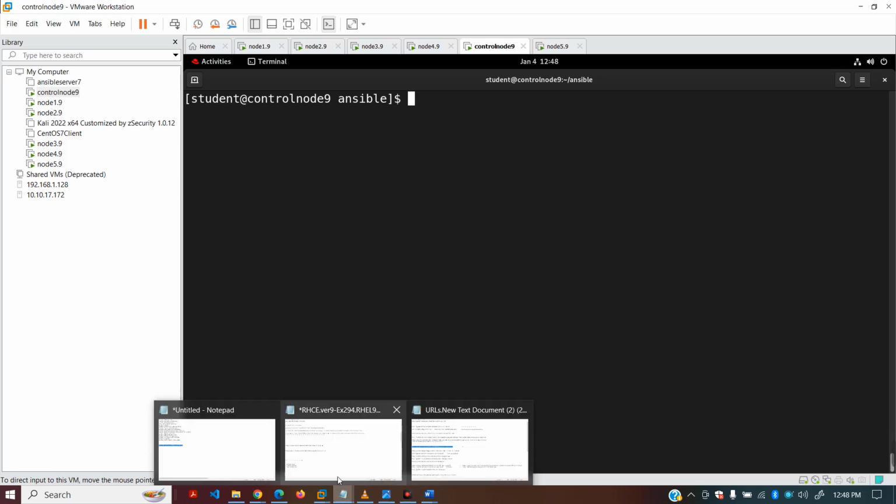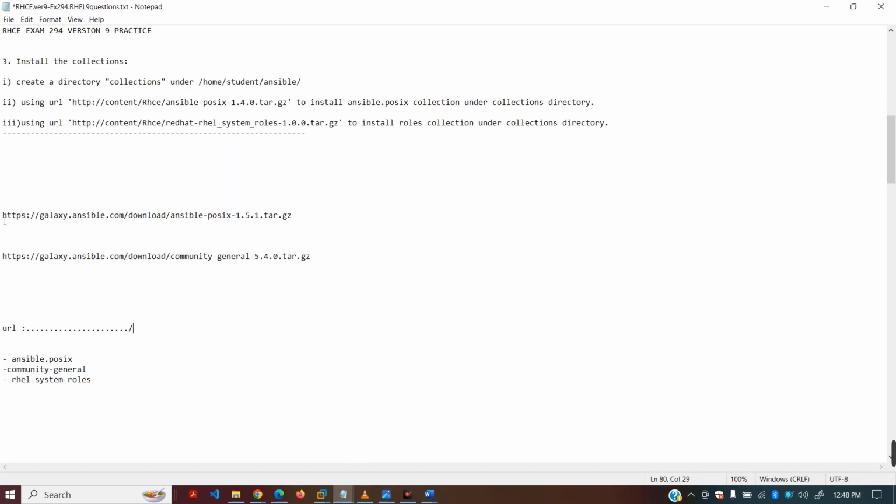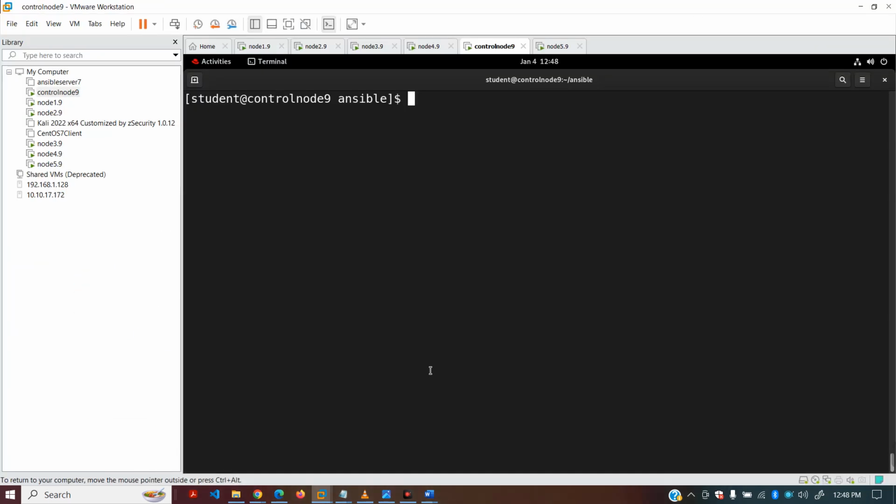In my case I have the URL, because if you do not install these Ansible POSIX and community general, you will not be able to find modules like firewalld, mount, and parted, okay? So you will have to install these things.